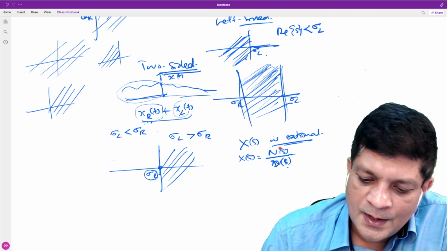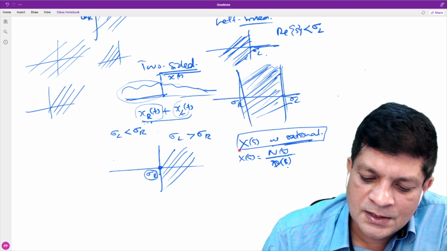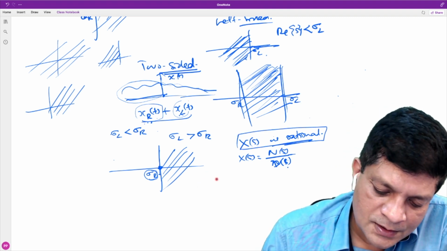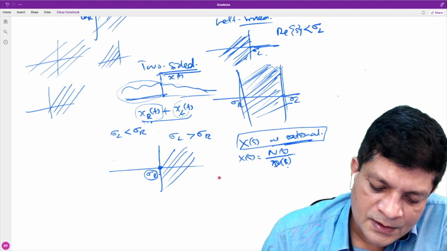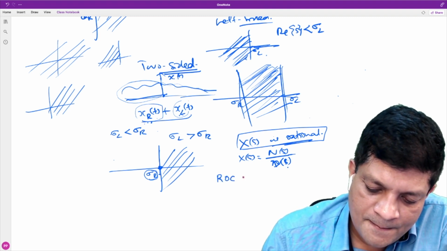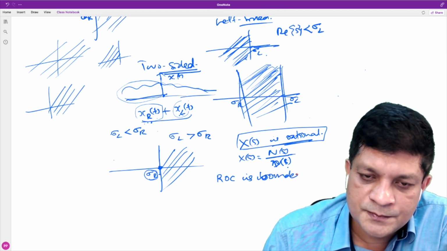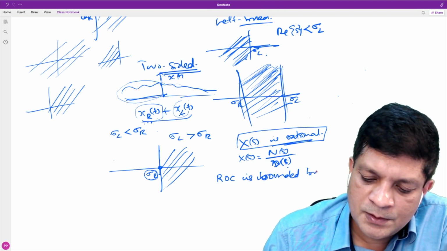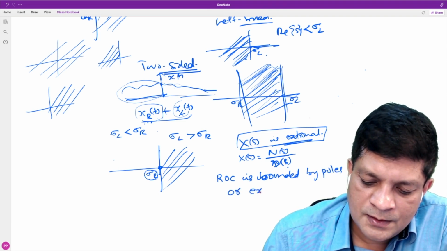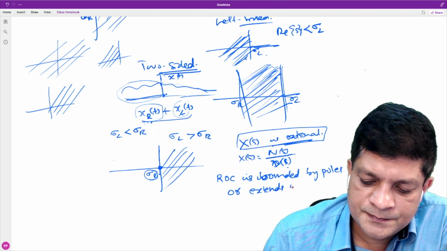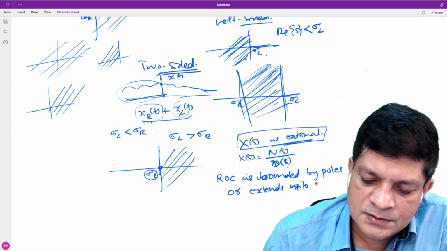And if X(s) is rational, there is an important property. That property says that the ROC is bounded by poles or extends to infinity.